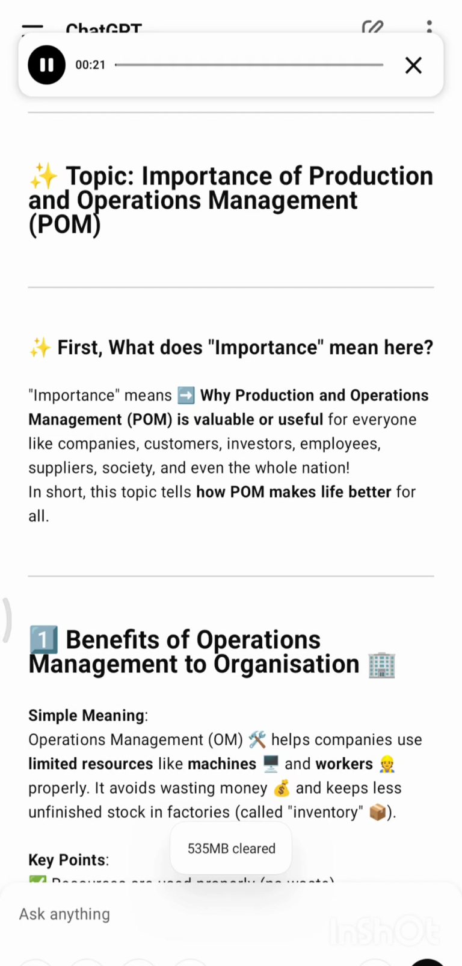Topic: importance of production and operations management. First, what does importance mean here? Importance means why production and operations management is valuable or useful for everyone, like companies, customers, investors, employees, suppliers, society, and even the whole nation. In short, this topic tells how POM makes life better for all.